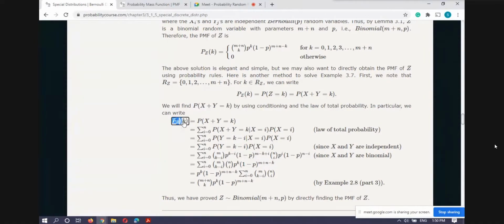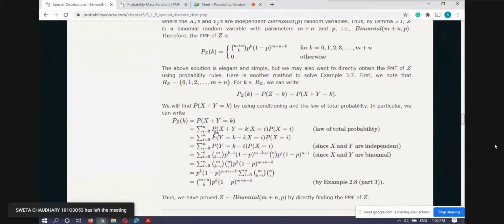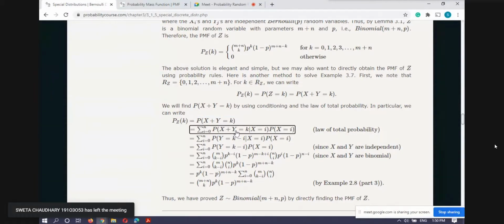By the definition of the probability mass function, P_Z(k) is the probability that X plus Y equals k. Now I condition on X: the probability that X plus Y equals k is the sum over i of the probability that Y equals k minus i given X equals i, times the probability of X equals i. Here I used the total probability law, and i ranges from 0 to k.